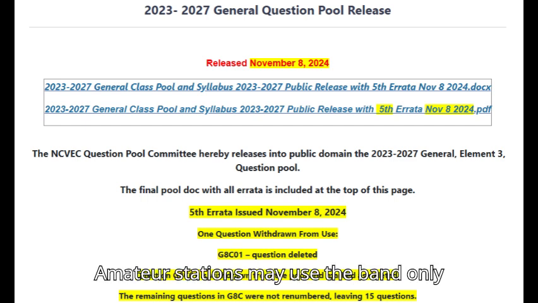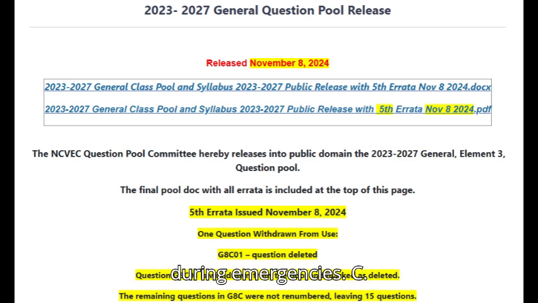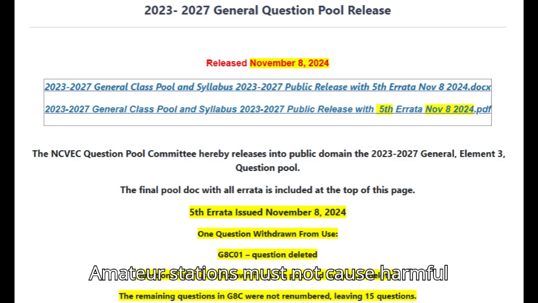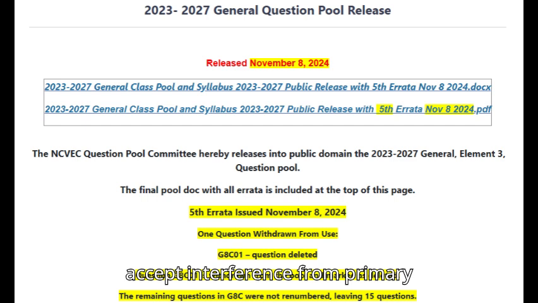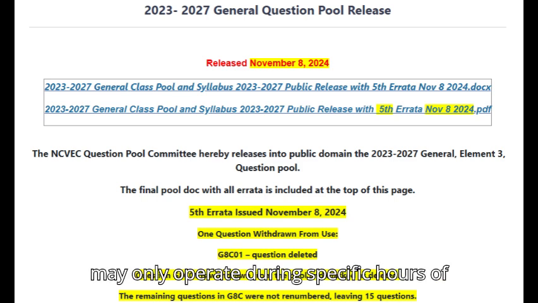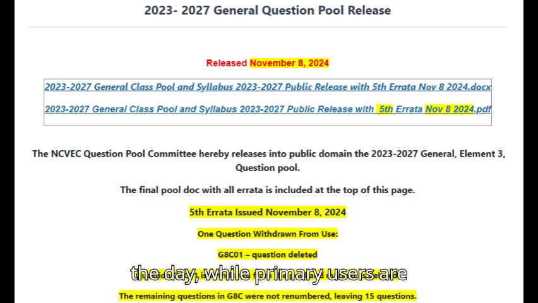B. Amateur stations may use the band only during emergencies. C. Amateur stations must not cause harmful interference to primary users and must accept interference from primary users. D. Amateur stations may only operate during specific hours of the day, while primary users are permitted 24-hour use of the band.